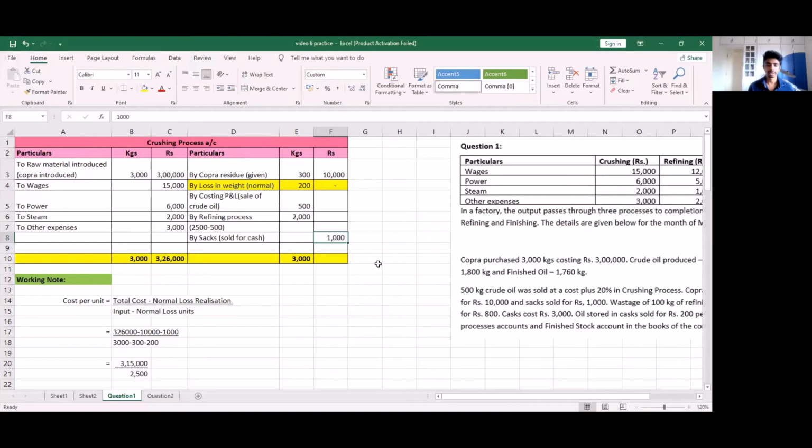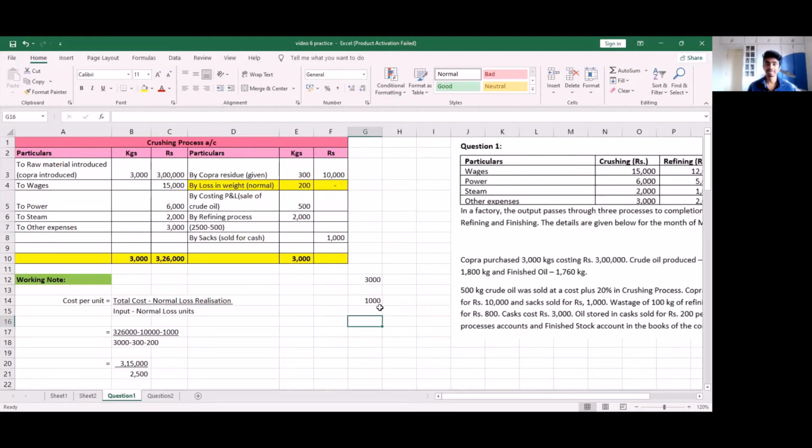And let me tell you why. So, for example, let's say you bought these sacks for 3,000 rupees. Okay, so I'm just going to assume that these other expenses relate to buying sacks. So I have bought sacks for 3,000 rupees. Now, once I'm done storing these coconuts, I'm going to sell these sacks for 1,000 rupees. Now, I have got this 1000 rupees back and it doesn't form a part of my expenses.